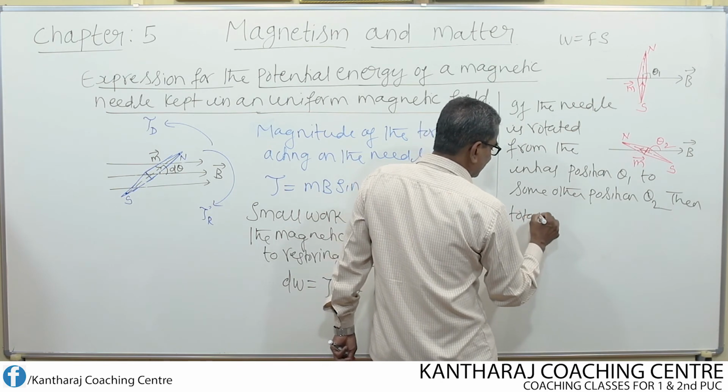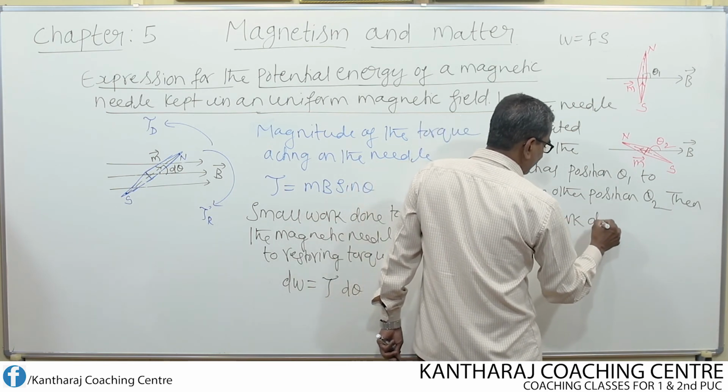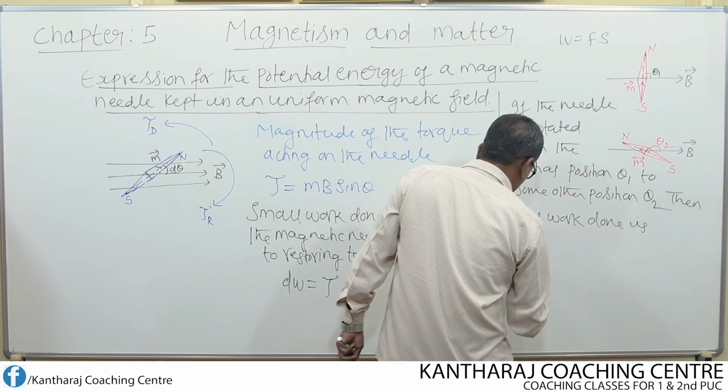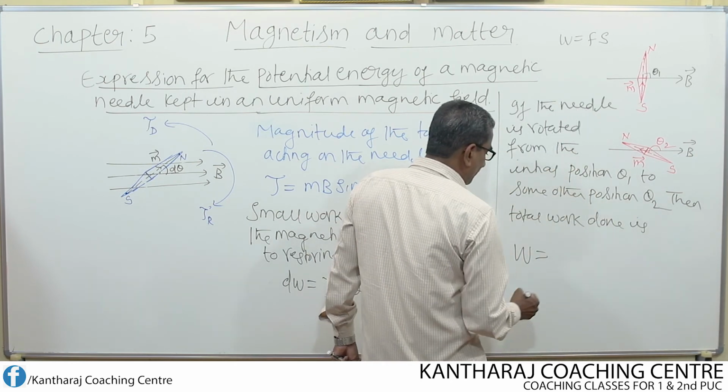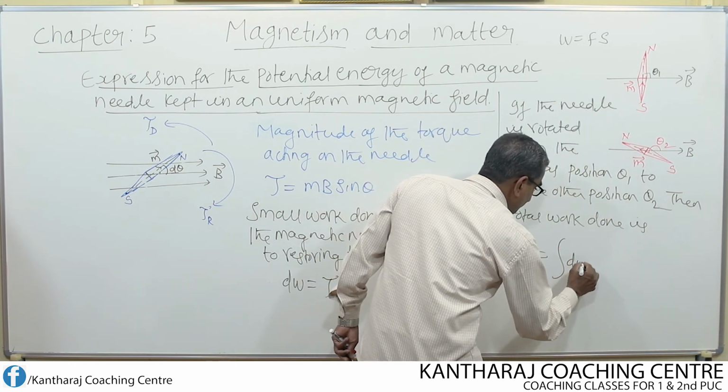Then the total work done is given by W is equal to the integral of small work.